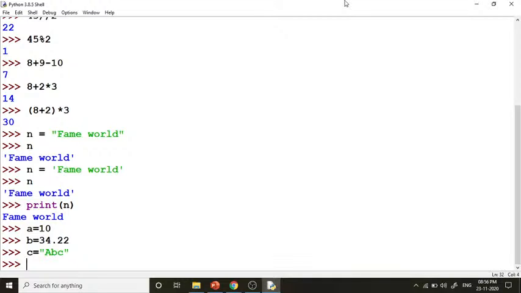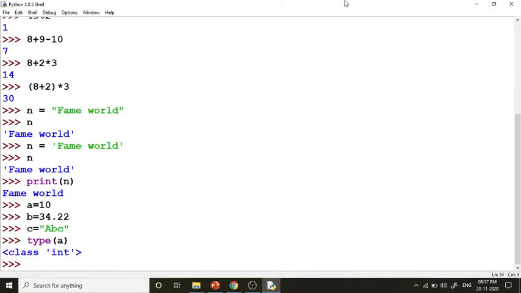Now here you can see I have taken three different variables, and all three have different values. Now I want to check the data type, so you can use the type function. Suppose I have taken type of a, and now you can see it's class int.